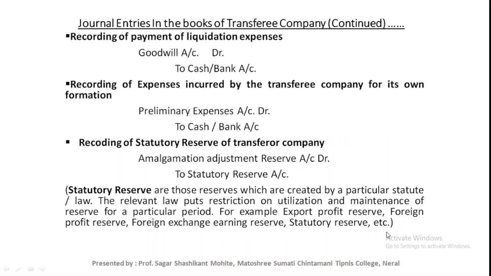If these reserves are on the liability side of the old company's, the transferor company's, balance sheet, at that time we need to incorporate those reserves in the new company by passing this journal entry. The journal entry is amalgamation adjustment reserve account debit, to statutory reserve account, to export profit reserve account, to foreign profit reserve account, to foreign exchange earning reserve account, etc.